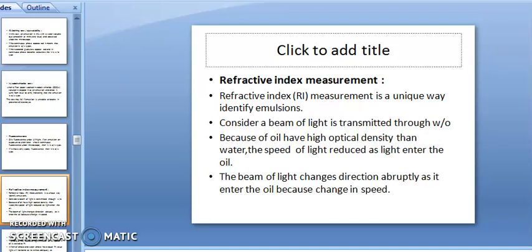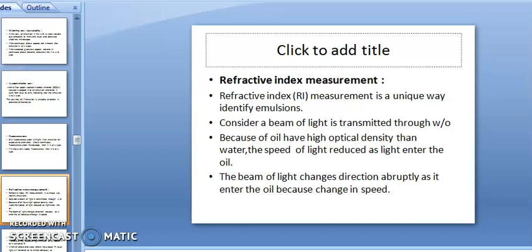Then refractive index. Refractive index measurement is a unique way to identify the emulsion. Consider a beam of light transmitted through the WO type emulsion. Because oil has a higher optical density than water, the speed of light reduces as the light enters the oil. When the speed of light is reduced as it enters the oil, the beam of light changes direction abruptly because of the change in speed.